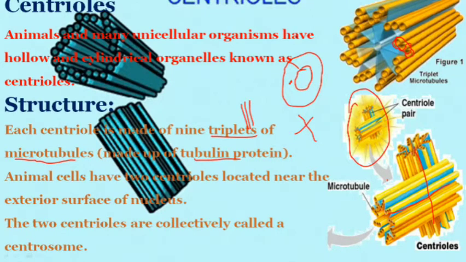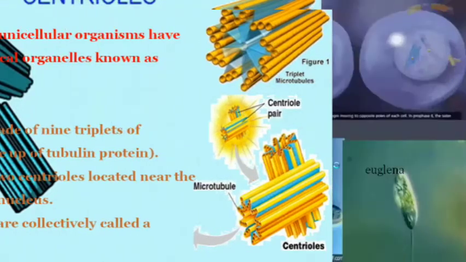So what is its function? We will talk about it in the next slide. But first of all, you have to see its structure. What type of structure is it having? It has a star-like structure in which there are 9 triplets of microtubules connected with some more proteins. So both centrioles together are called the centrosome.